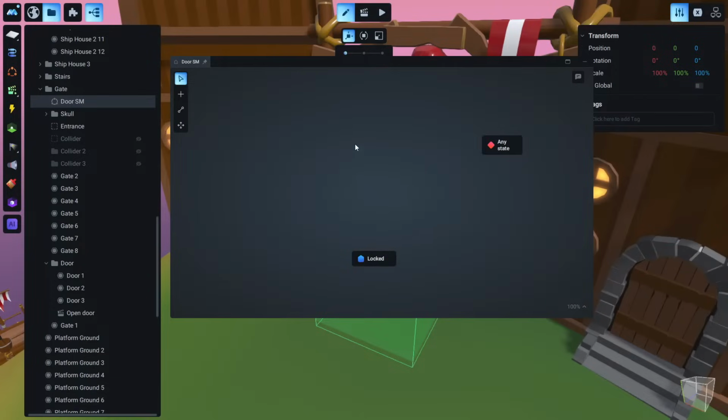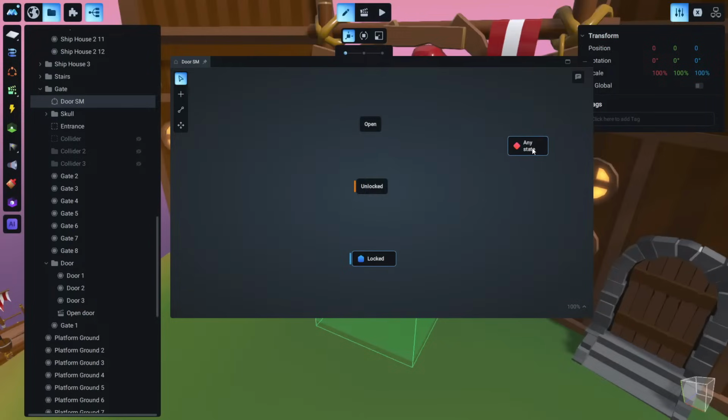Let's add another state. Another state could be the door is unlocked. Okay, and let's give it a nice color, and make this blue. Okay, and we can just add another state, and that state is that the door is now open. Okay, so these are 3 states.